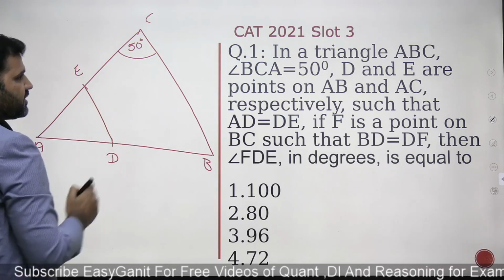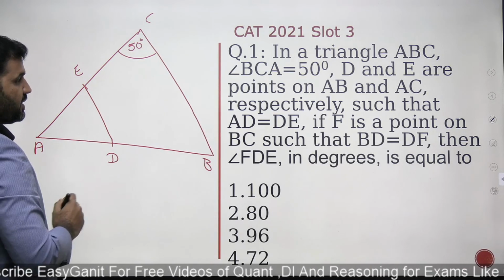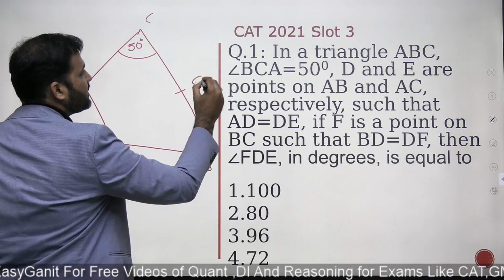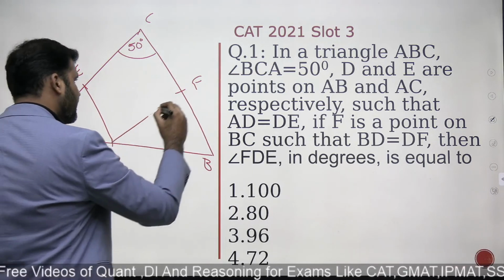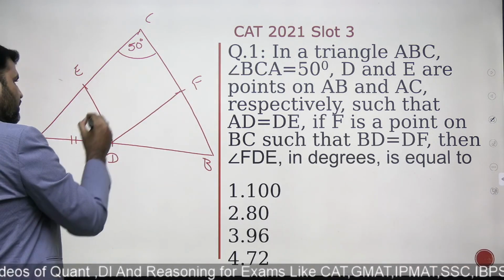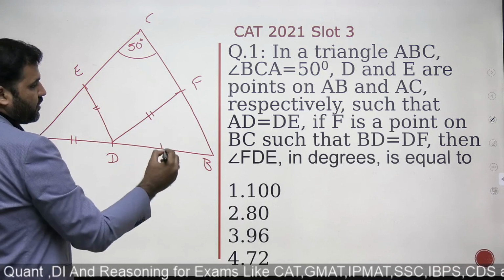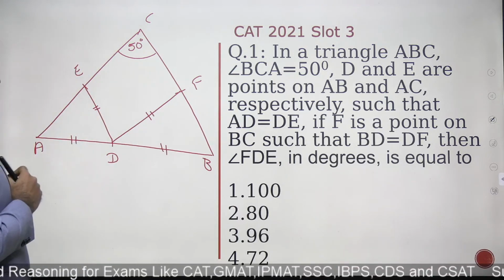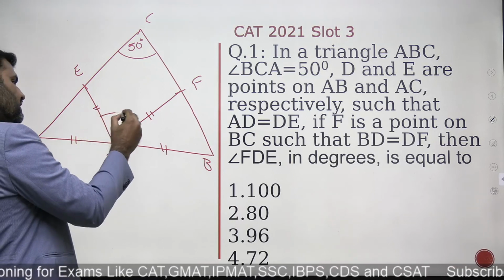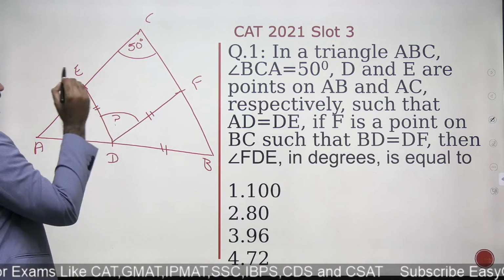AD का length is same as DE. F is a point on BC, such that the length of BD is same as length of DA. So these two sides are having the same length. These two sides are also having the same length. That's it. And we are supposed to find out the value of this angle FDE. ये angle बच्चों आपको find out.